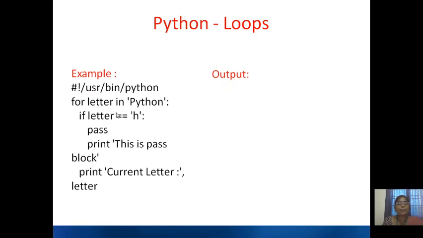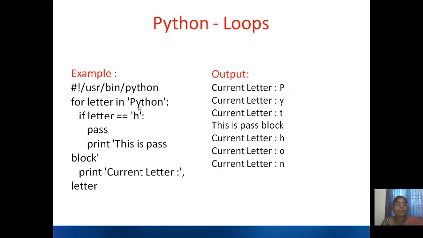See an example. So for letter in Python, if letter equals H, pass. Earlier we have seen break. When we are using break in place of pass, we are able to print PYT. When we were using continue in place of pass, we could print PYTON. But what happens if I am using pass? So here the output will be like this. It is printing P, then Y, then T, then it is saying this is a pass block. After that again it is printing H, then O, and then N. That means nothing actually has happened.